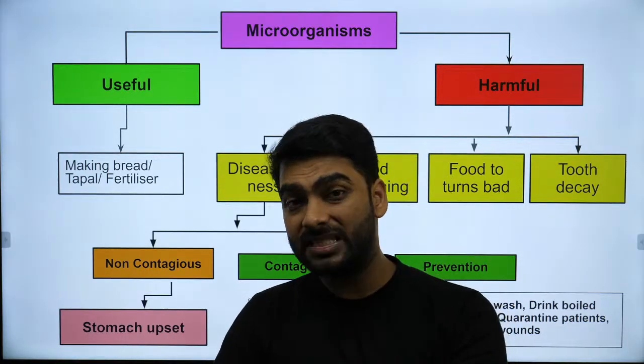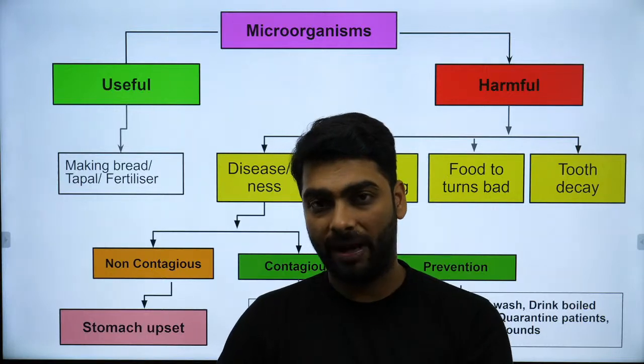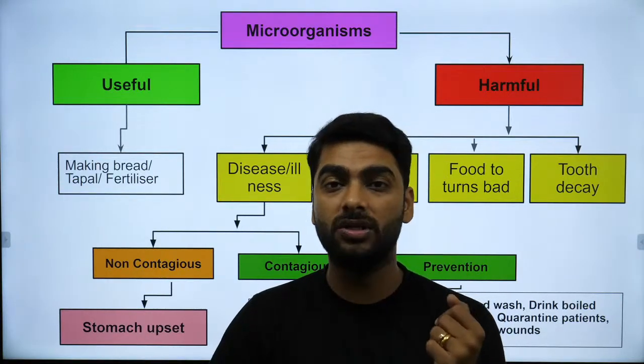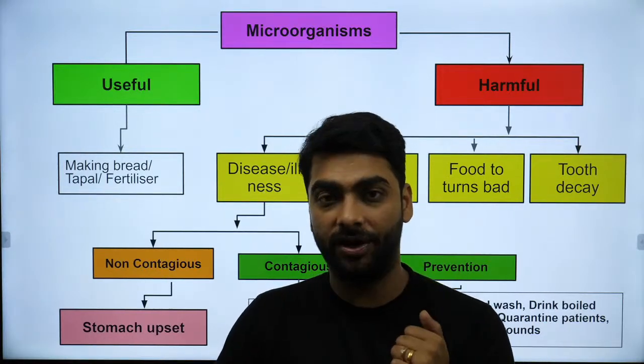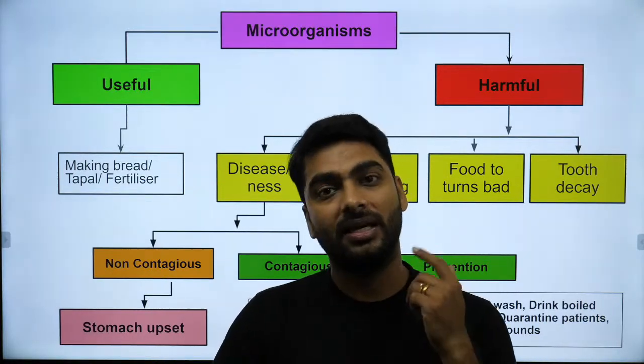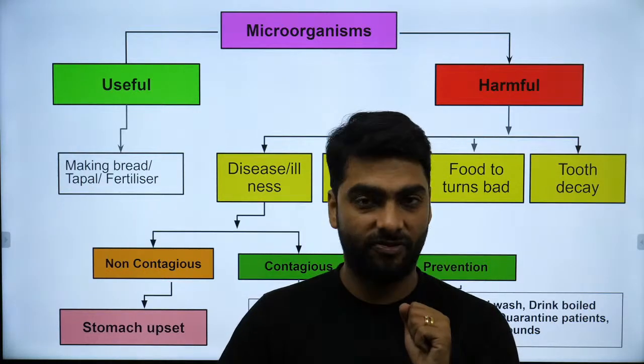They can also fix the nitrogen. Example, Rhizobium and Azotobacter. Okay? Examples of bacteria causing diseases are tuberculosis. Salmonella typhi causes typhoid. Right? Tuberculosis is again a bacterial infection.